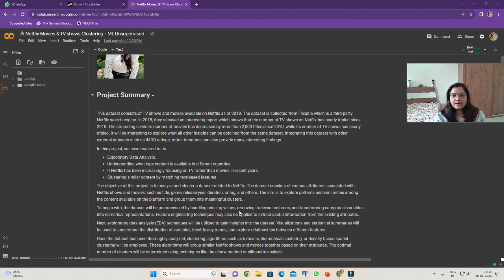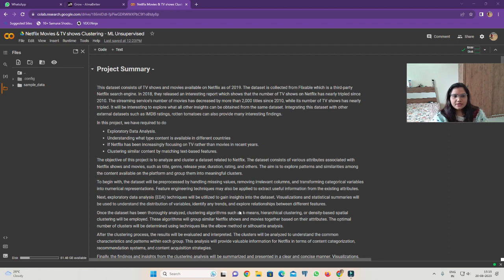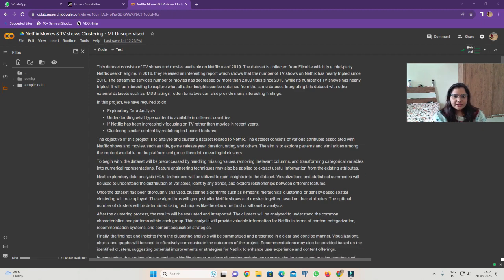The dataset is collected from Flixable, which is a third party Netflix search engine. In 2018, they released an interesting report which shows that the number of TV shows on Netflix has nearly tripled since 2010. The streaming service's number of movies has decreased by more than 2000 titles since 2010, while its number of TV shows has nearly tripled. It will be interesting to explore what all insights can be obtained from the same dataset. Integrating this dataset with other external datasets such as IMDB ratings and Rotten Tomatoes can also provide many interesting findings.